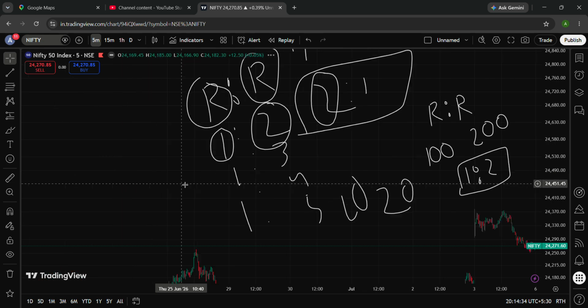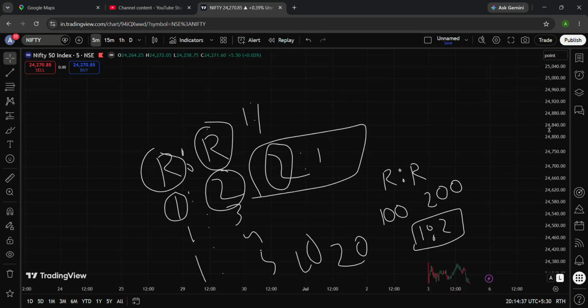So that is the actual meaning of risk to reward ratio, and I hope you get it.